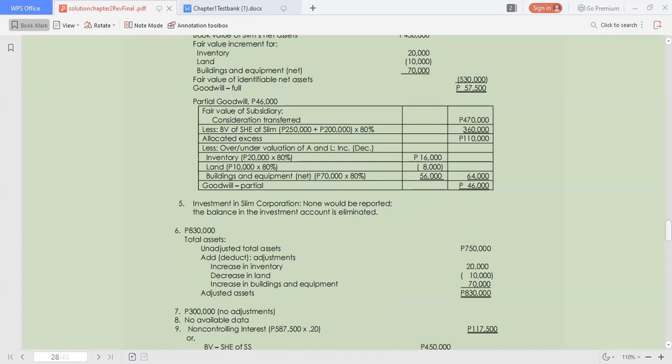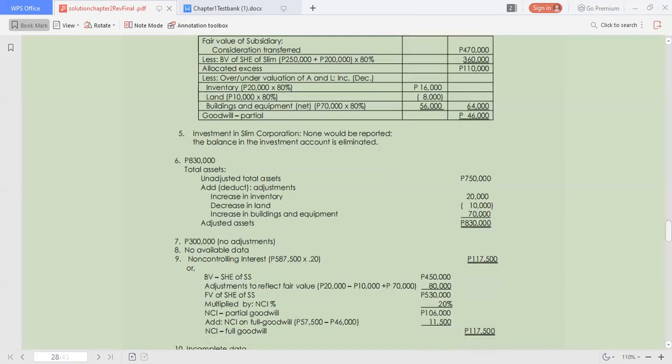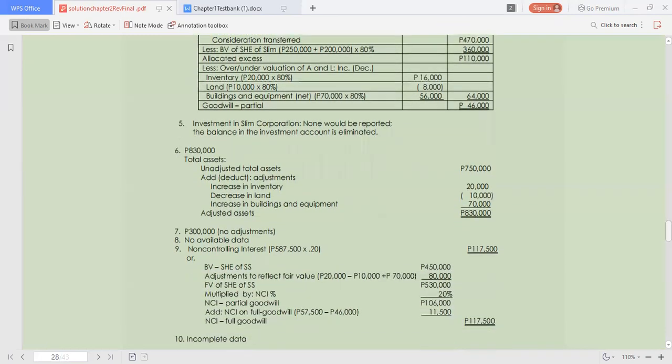Number 7, the total liabilities is the given liabilities, accounts payable, income taxes payable, and bonds payable for total of 300,000, there being no adjustments. And in number 8, controlling interest or parents' stockholders' equity data are not given. So we cannot provide this.